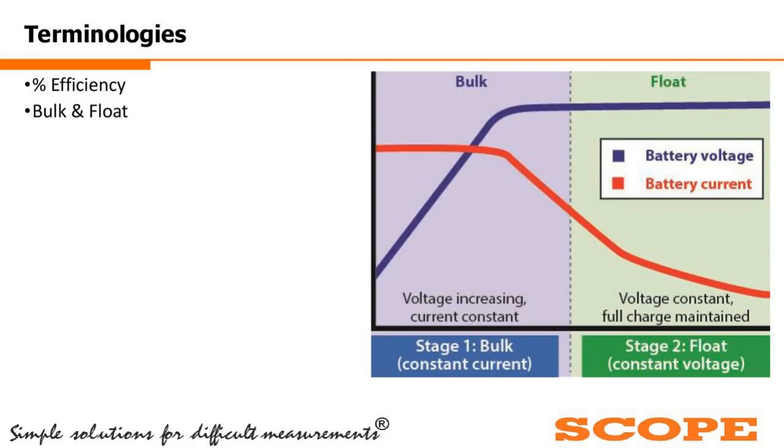So initially, when the voltage was relatively lower in case of charging, we can see that at constant current, the battery is charging, and for that, the voltage is increasing. Now, when the voltage gets to a stable value, after that we are charging the battery at constant voltage. So the voltage remains constant here and the full charge is maintained.